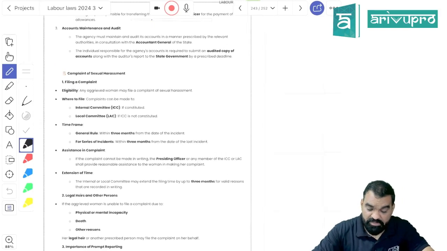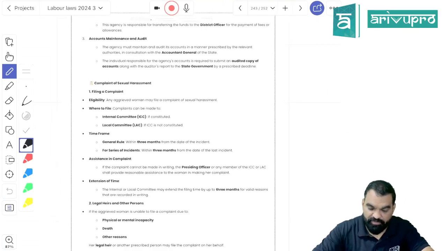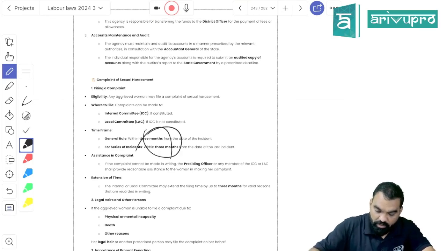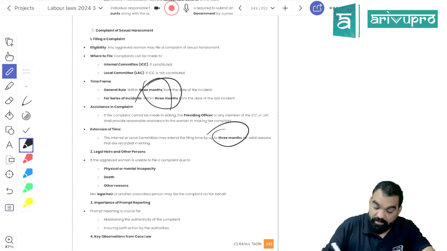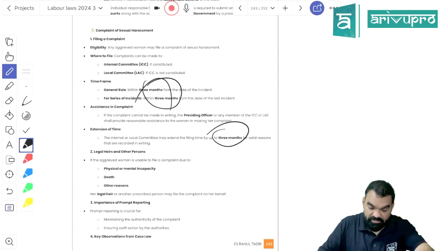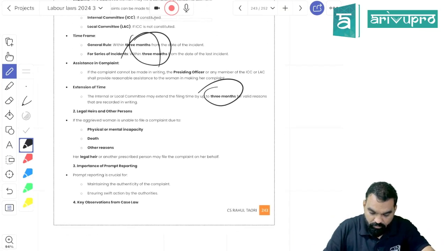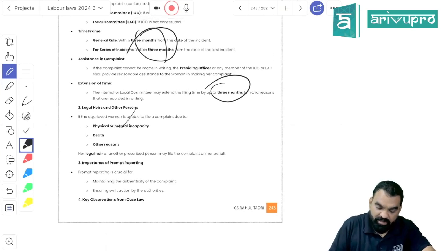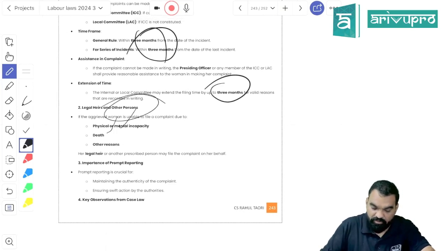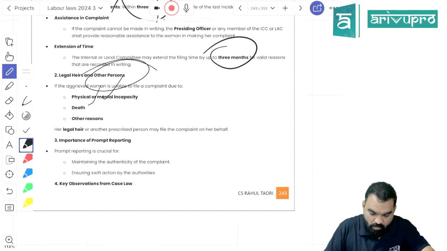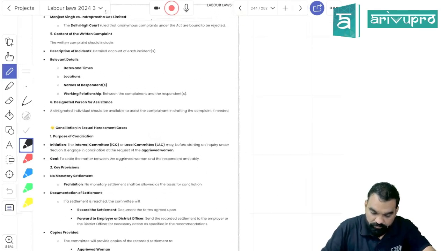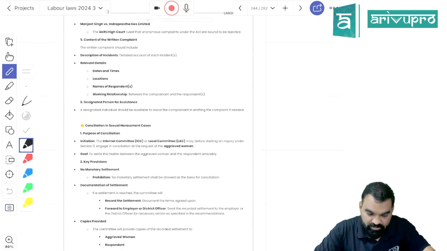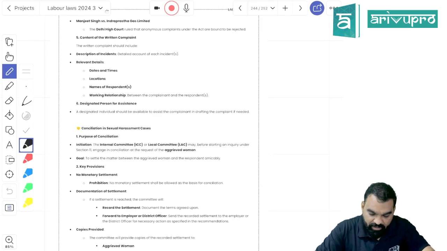Within 3 months from the date of the last incident, you have to file the complaint. Within how many months, students? 3 months. But that can be extended by 3 months on a sufficient cause basis. In case of physical or mental incapacity or death, the legal heir of the woman can file a complaint. Within how many months can you file a POSH case? 3 months, extended by the next 3 months, right? Even a legal heir can file a case, right?